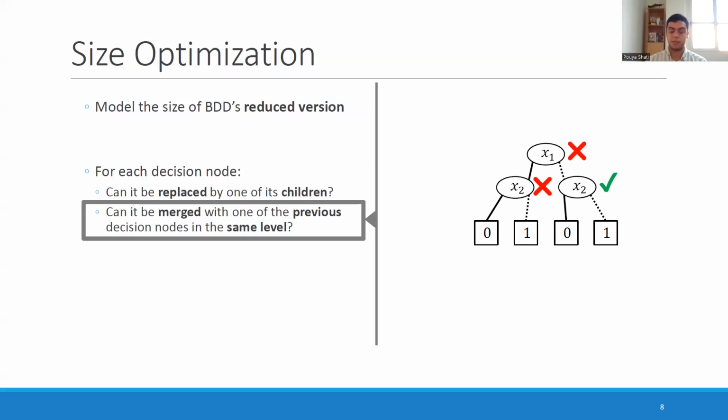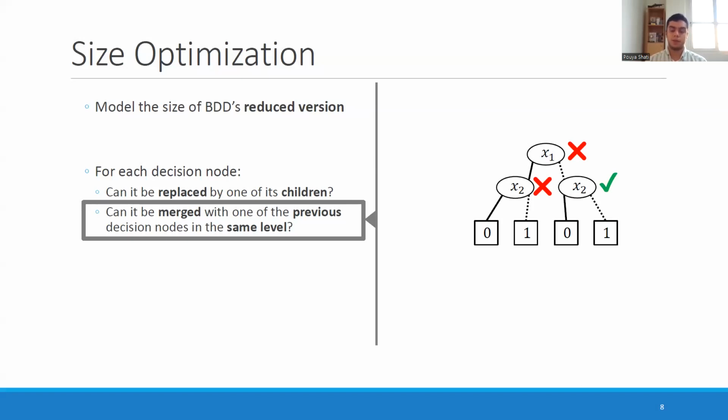They have the exact same set of labels at the bottom. So the question for that particular node is yes. And if we do this, if for the decision nodes one of these questions has the answer yes, we can basically say that these do not belong in the reduced form and they are being eliminated as part of being equivalent to something else or being redundant.